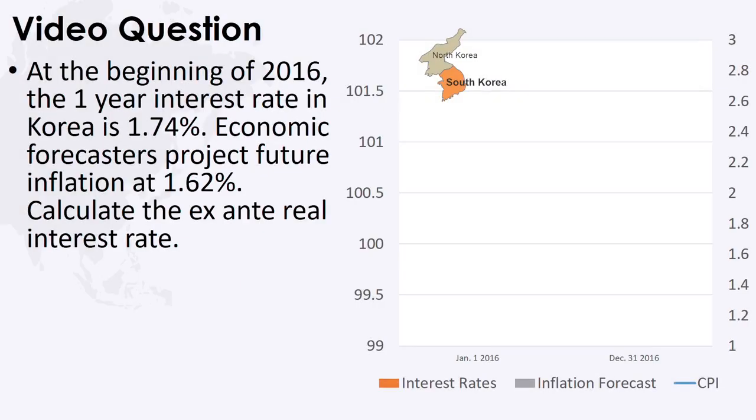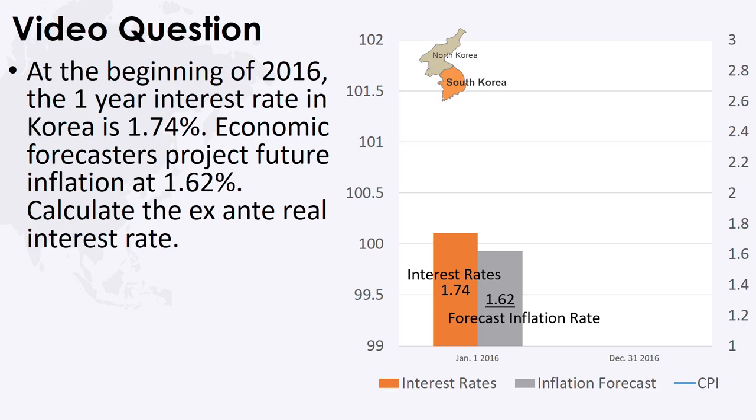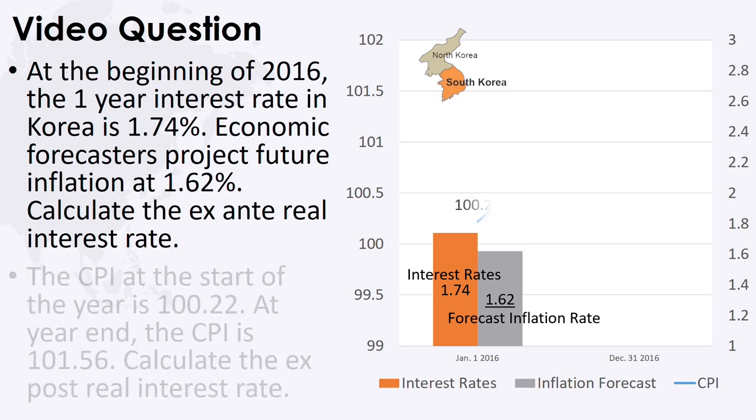At the beginning of 2016, the one-year interest rate in Korea is 1.74%. Economic forecasters project future inflation at 1.62%. Calculate the ex-ante real interest rate.